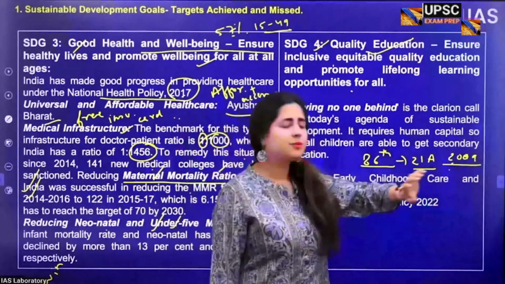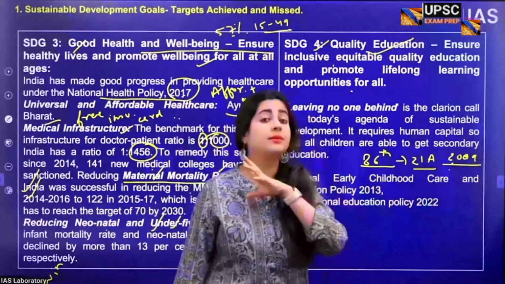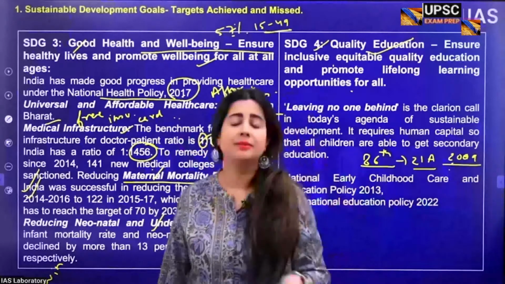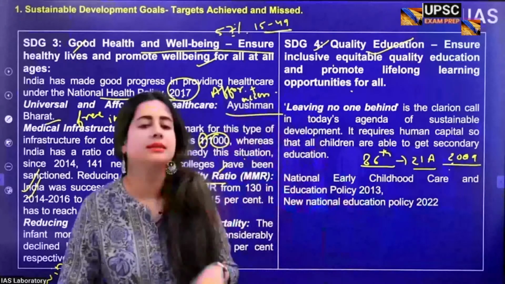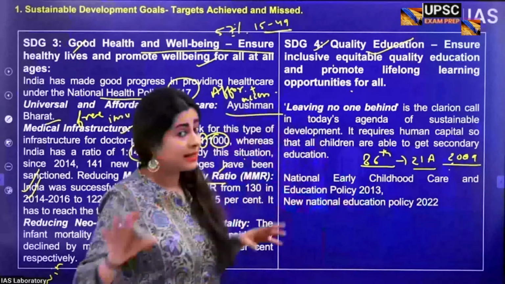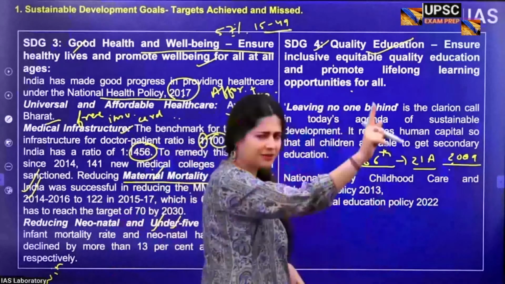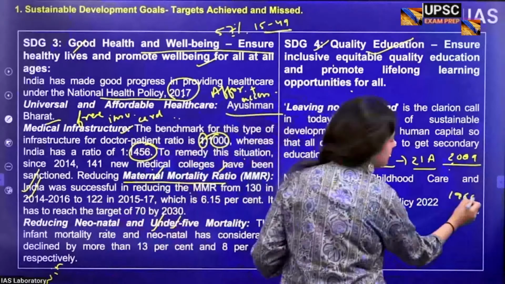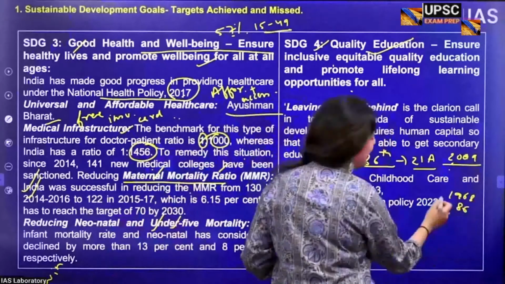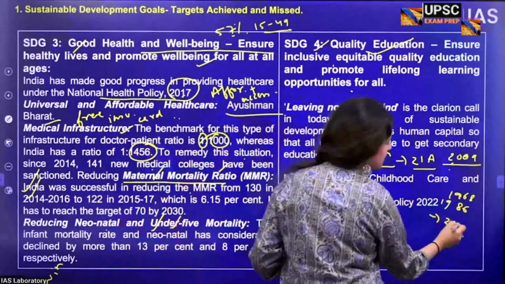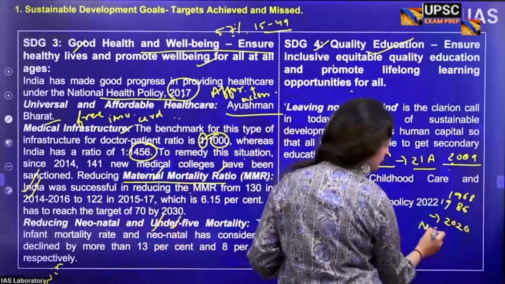Now, with inspiration from right to education, once again, do remember that India has had a history of national education policies. And India now, strangely, is one such society where till date we have had only three education policies. The very first one had come in 1968. The second one came in 1986. And now the latest one came in 2020, the National Education Policy 2020.